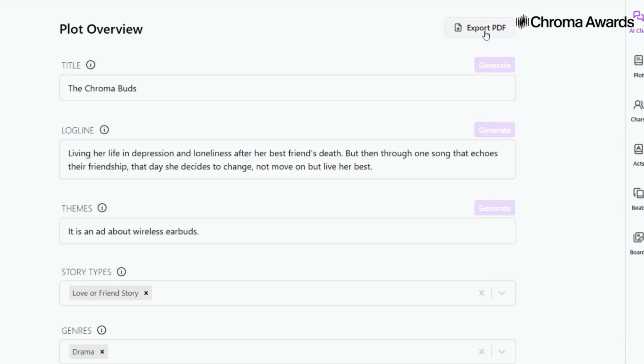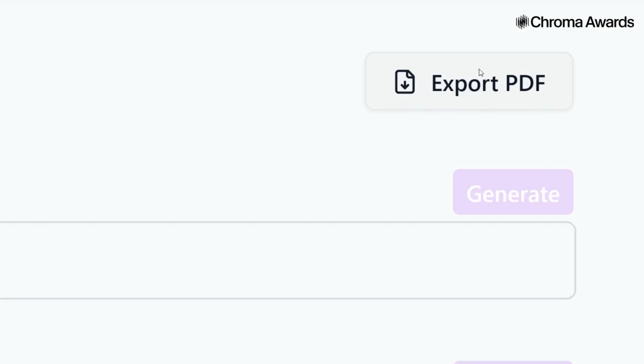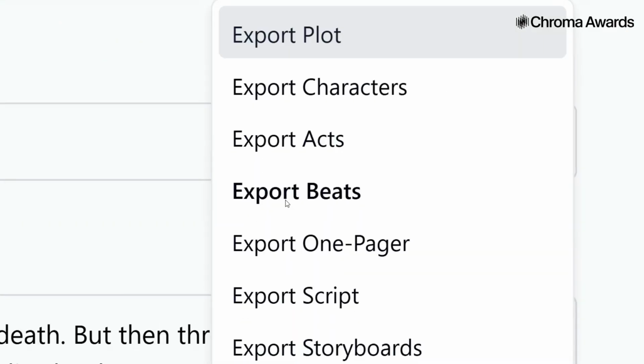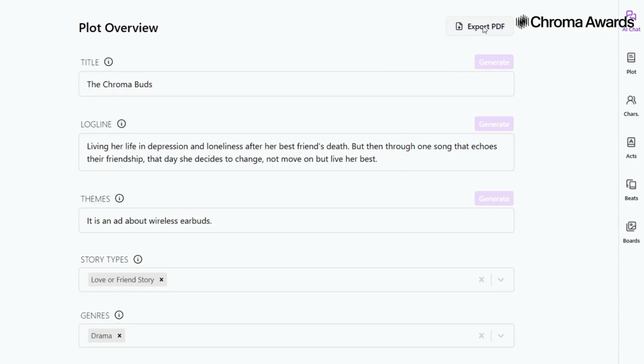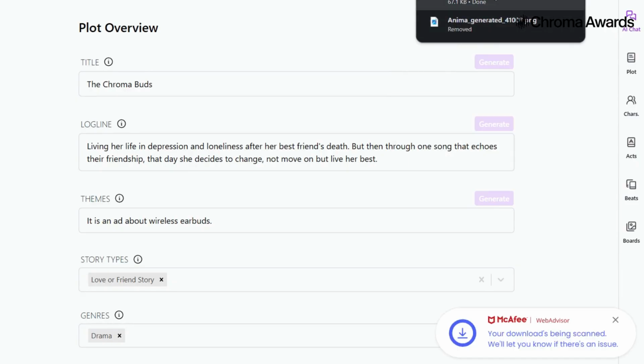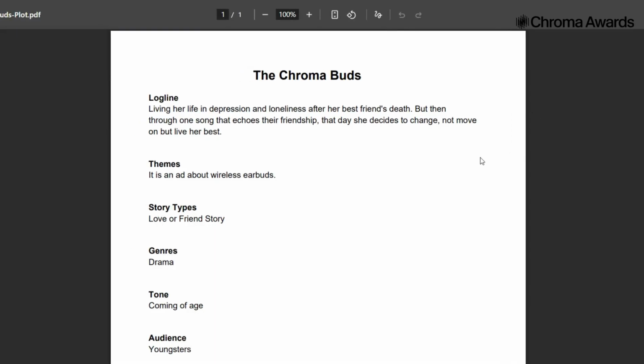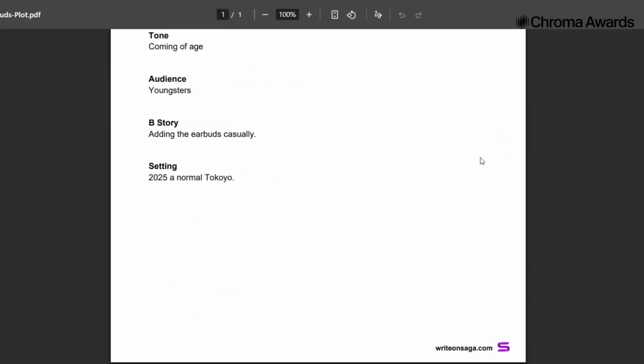You can also download your work as a PDF, and the best part is that you can download a PDF for each section separately or everything together. I downloaded one just to show in this video while I was exploring the website, and I genuinely liked how neat and clean it looked. So here it is. This is the PDF, and it's actually very well formatted.